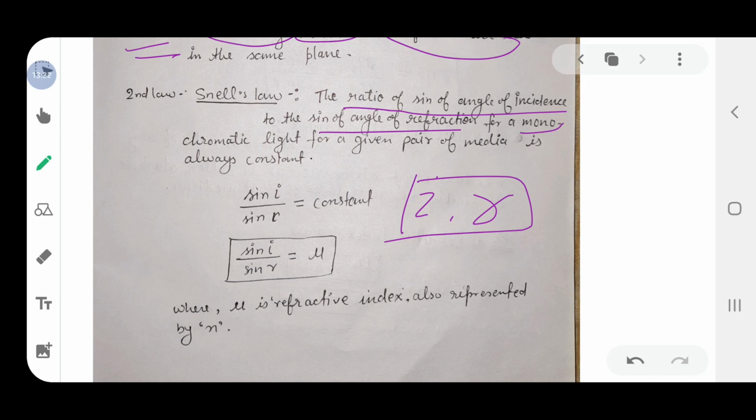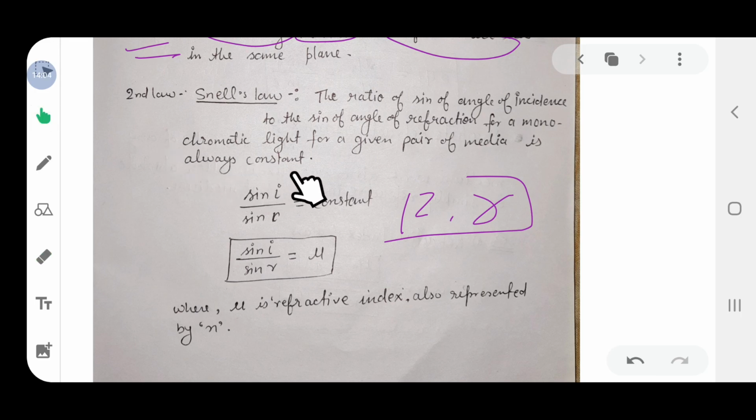Monochromatic light means light of only a single color. For example, there is sodium light, a sodium lamp. A sodium lamp gives a red-pink color light. So such types of lights are known as monochromatic, of a single color. For a given pair of media, the ratio of the sine of the angle of incidence to the sine of the angle of refraction is always constant.